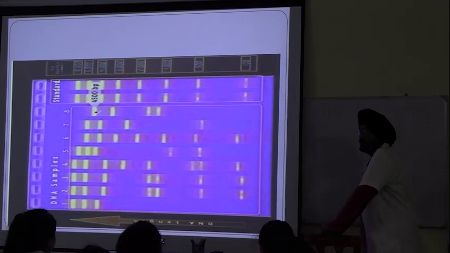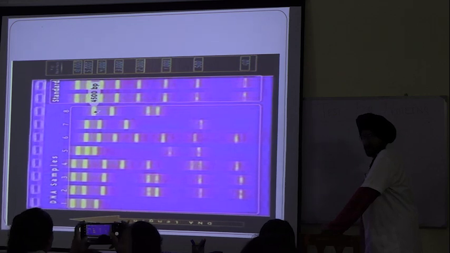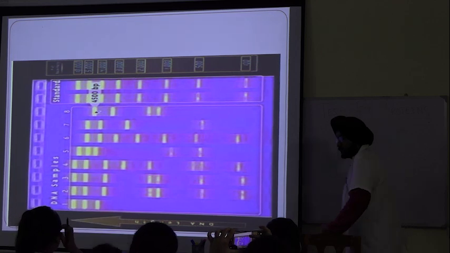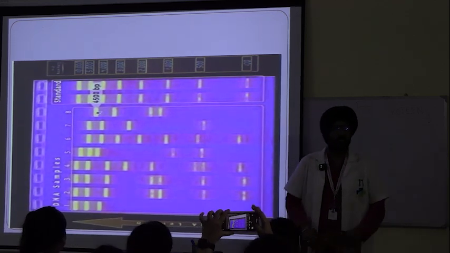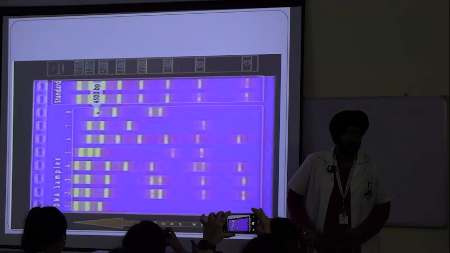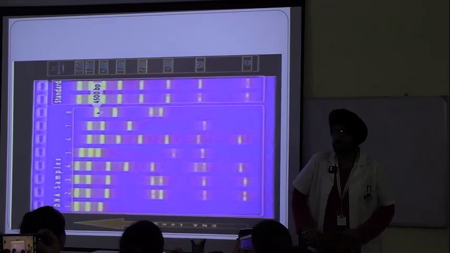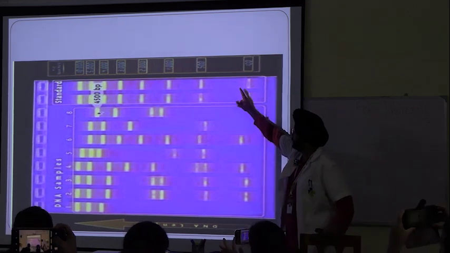You should always remember this figure for your reference point. So far we know that in gel electrophoresis this one is smaller, this one has 100 base pairs, but how is it calculated? By comparing it with the standard.